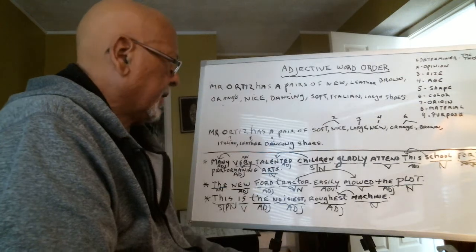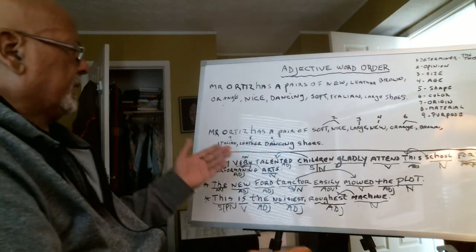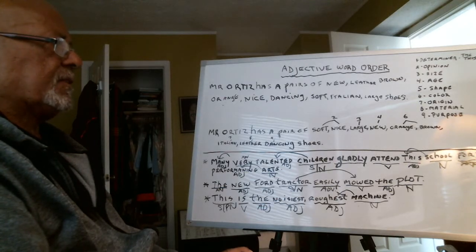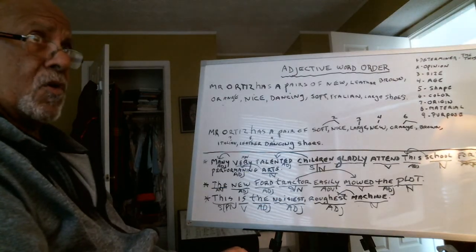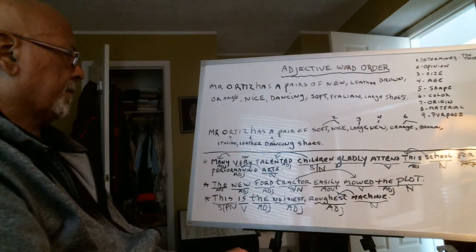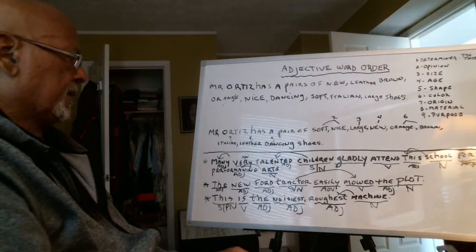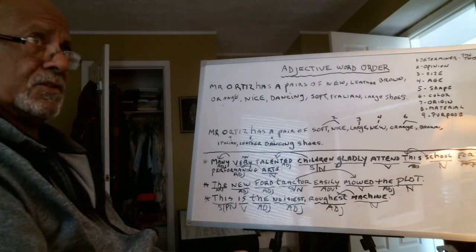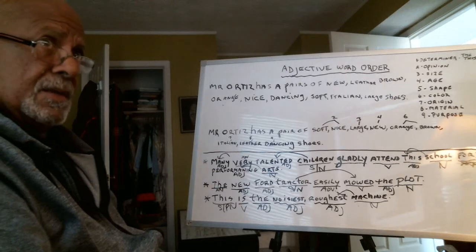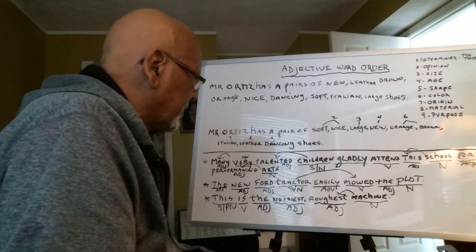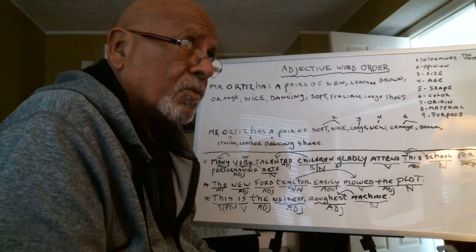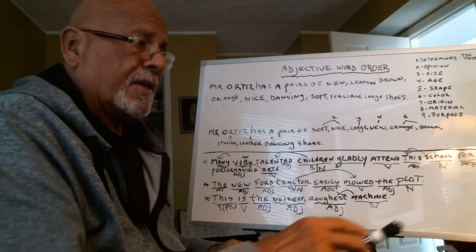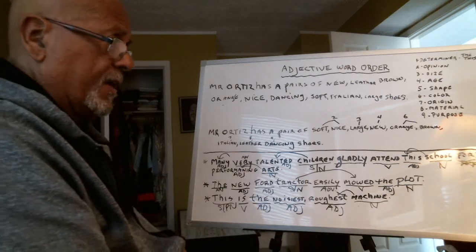Okay? So the first sentence, many very talented children gladly attend this school for the performing arts. The next sentence, the new Ford tractor easily mowed the plot. The last sentence, this is the noisiest, roughest machine. Okay, I have to change the board now. Give me a second.